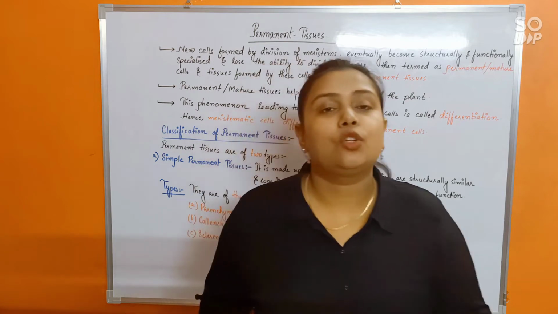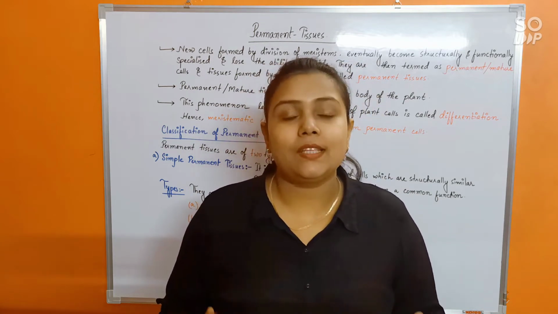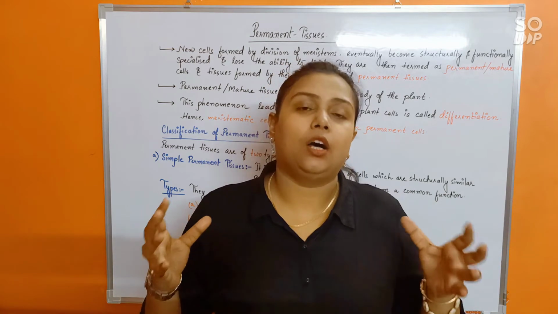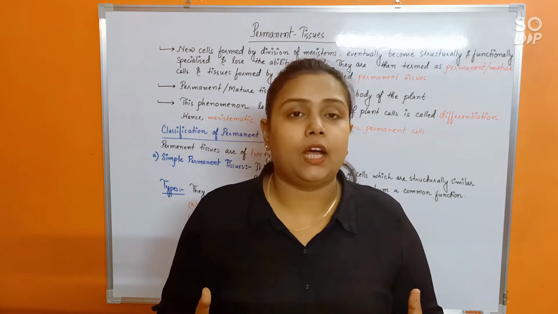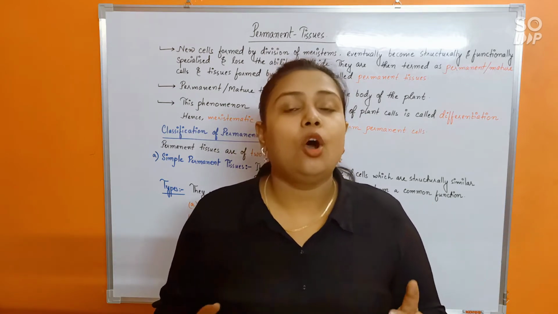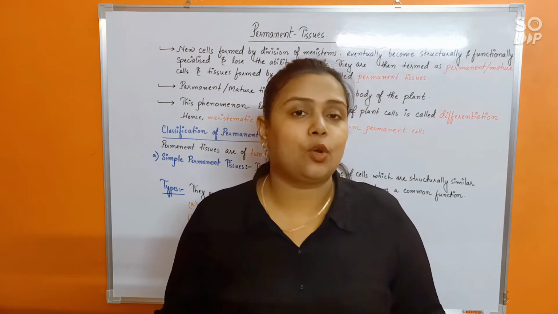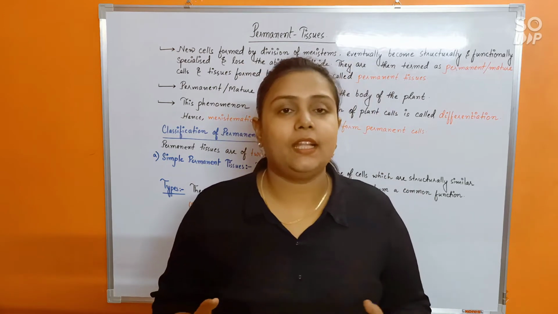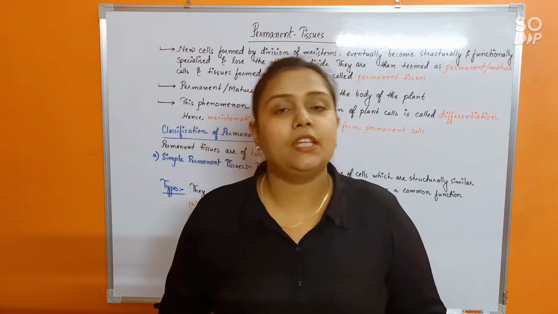So today we are going to discuss all about the permanent cells, and when permanent cells get together and coordinate with one another to perform a function or a set of functions that makes up a unit, that's called the permanent tissue. Understood? A group of permanent cells, when it gets together to work together, is known as a permanent tissue.